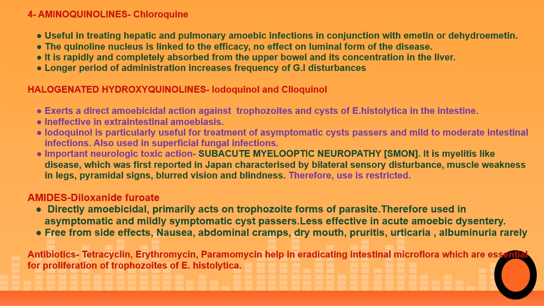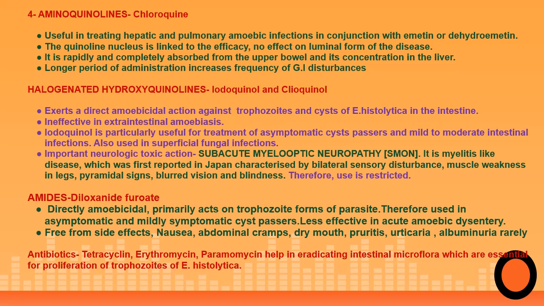Another class of drugs, antibiotics like tetracycline, erythromycin, and paromomycin, also help in eradicating intestinal microflora, which are essential for the proliferation of trophozoites of Entamoeba histolytica. So intestinal microflora is one of the factors which favors the growth of trophozoites. By eradicating this intestinal microflora, we take advantage of these antibiotics.